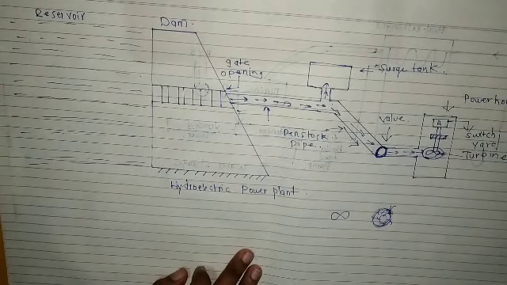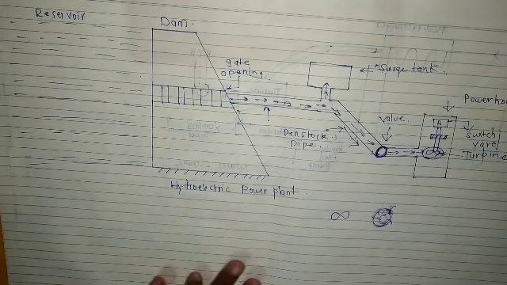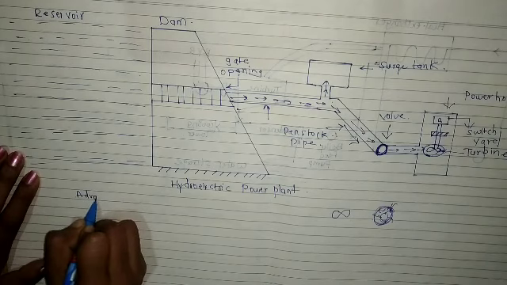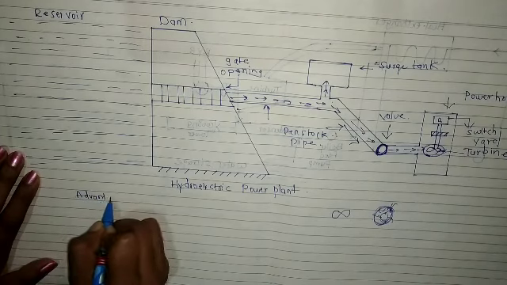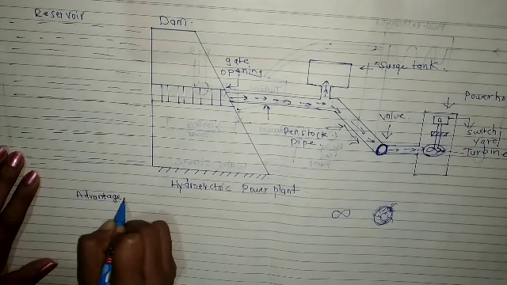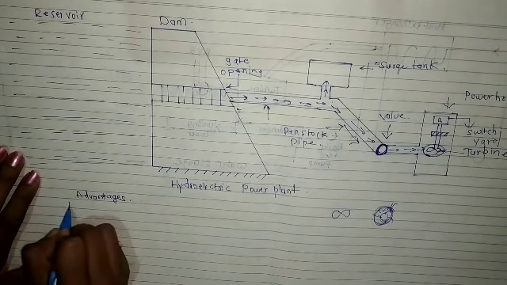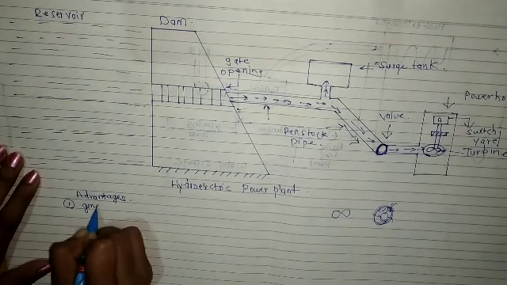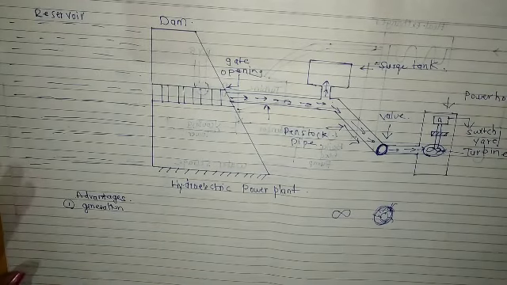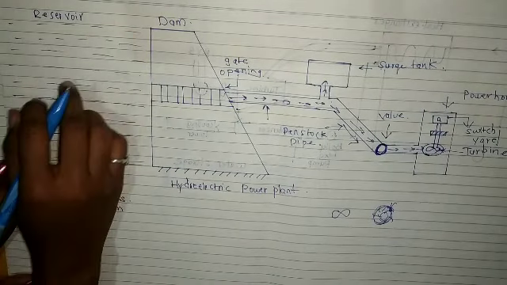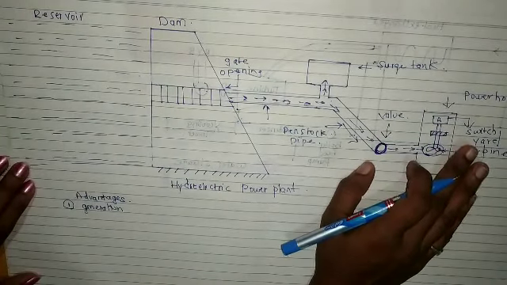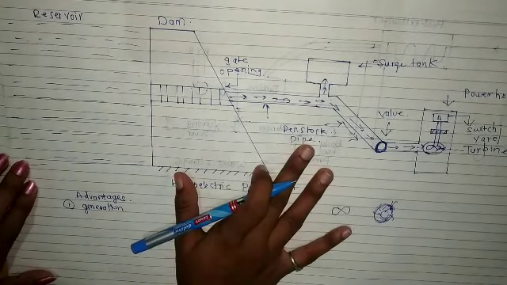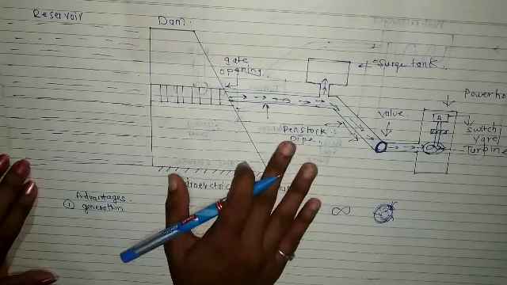So what are the advantages and disadvantages of this hydroelectric power plant? The advantages: first, the cost of generation is very low. What do we need? We just need water, and with this water we can generate electricity. So the generation cost is very low. The construction is simple. The third one is that the maintenance cost is very low.